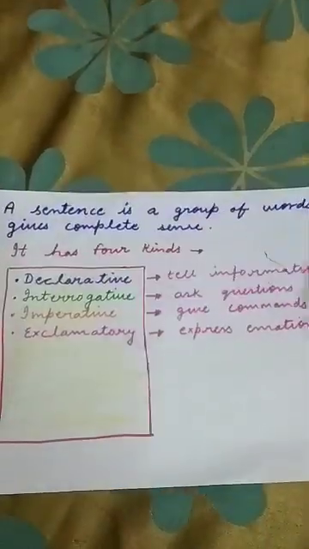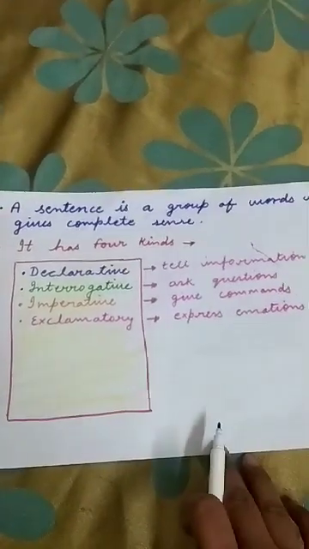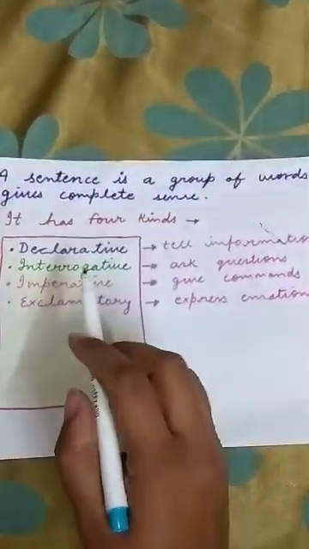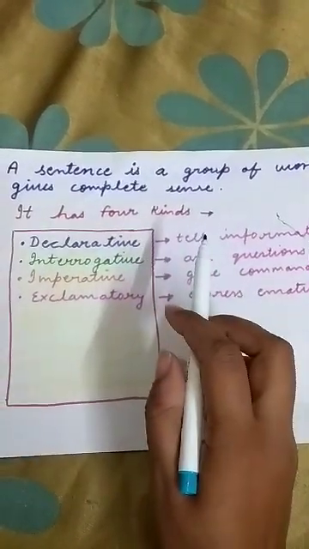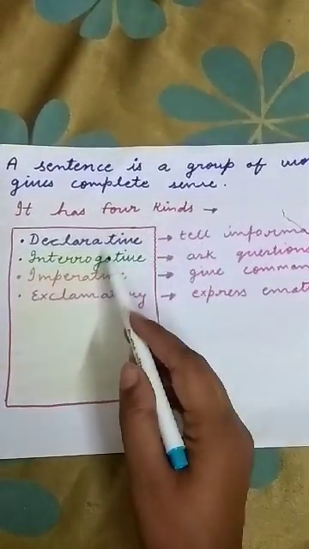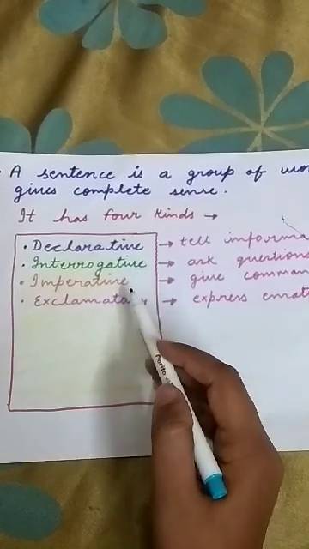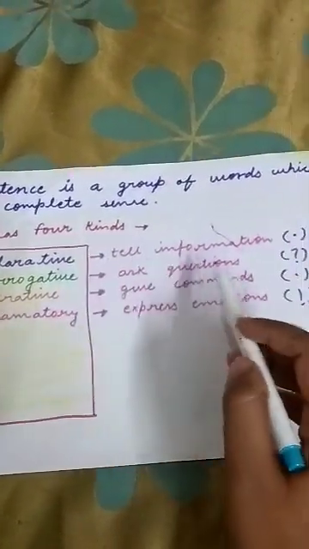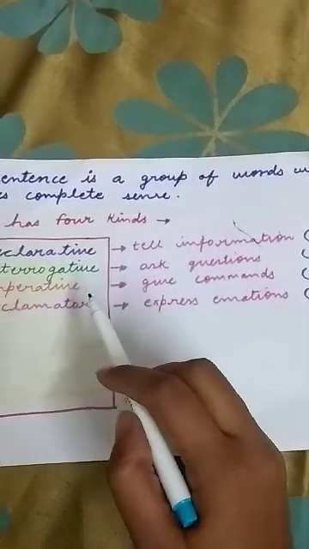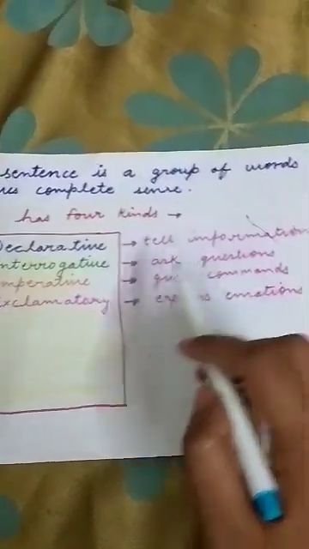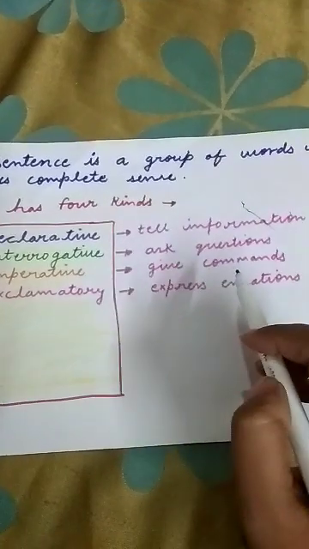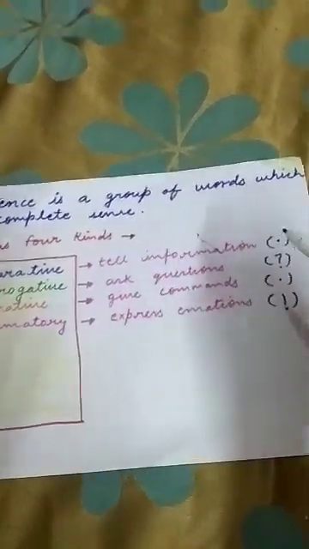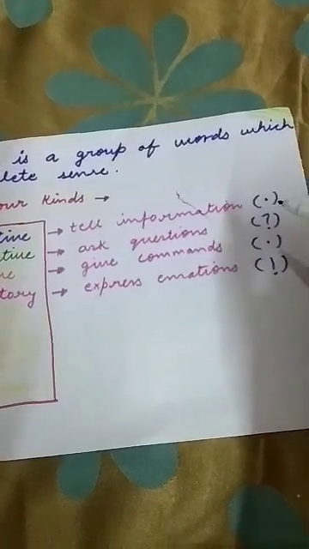So we have learned that a sentence is a group of words which gives complete sense. It has 4 kinds: declarative, interrogative, imperative, exclamatory. Declarative tells information. Interrogative asks questions. Imperative gives commands. Exclamatory expresses emotions.